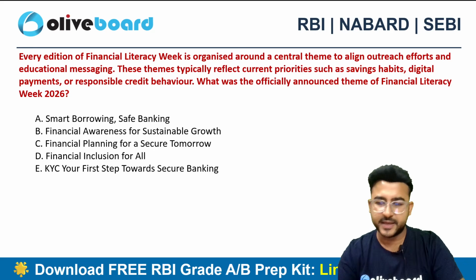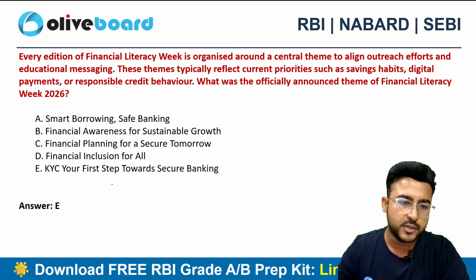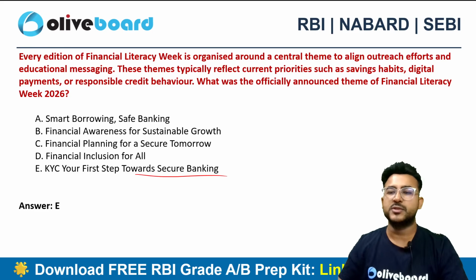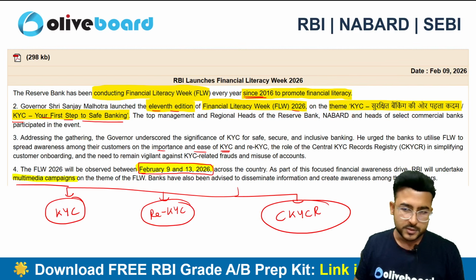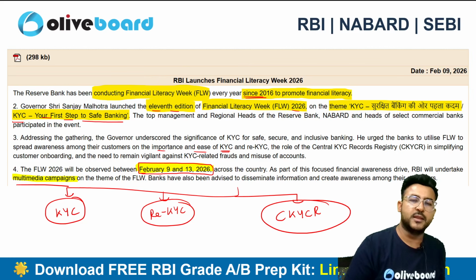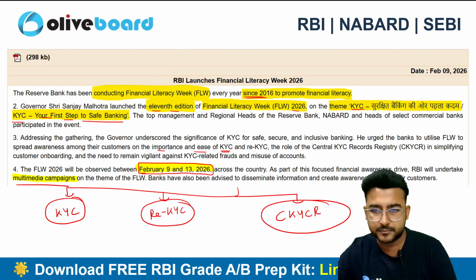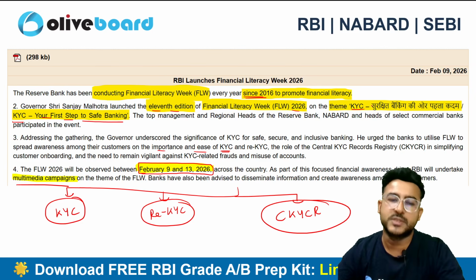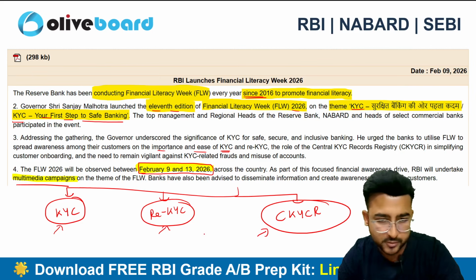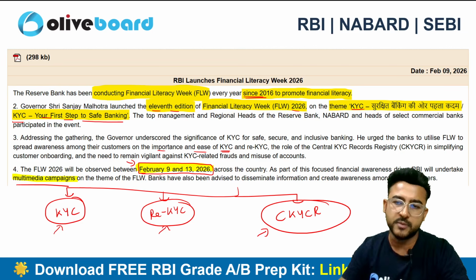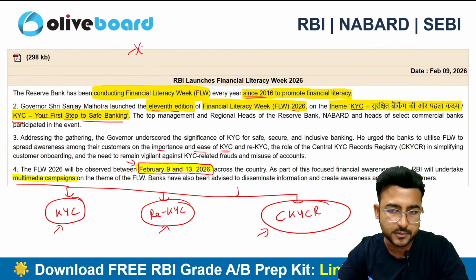Here the correct choice will be, guys, option E, KYC, your first step towards secure banking. So this particular week was all about KYC, right? So here is the data related to the RBI launching the financial literacy week. The theme was KYC, your first step to safe banking. And 3 events were covered: KYC, re-KYC and CKYC. Okay, this was the duration of the week. Please do remember this update, important for your examination.